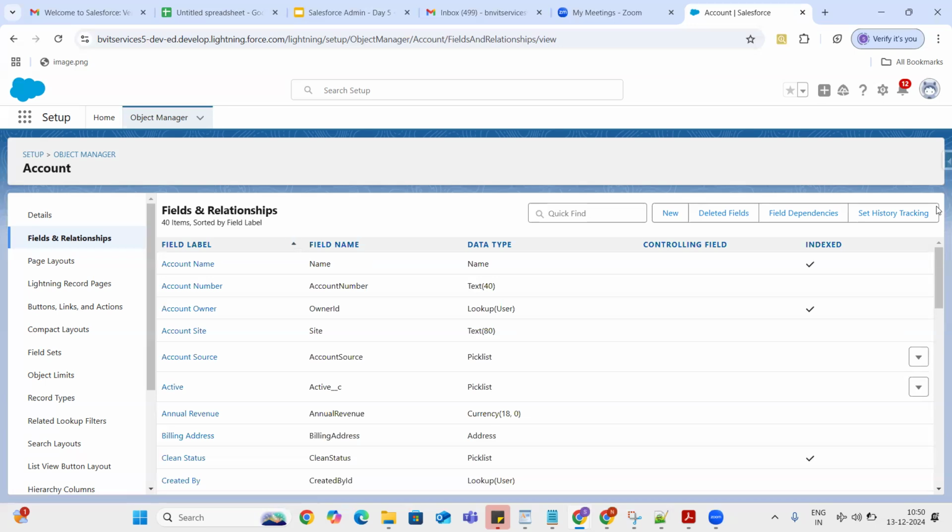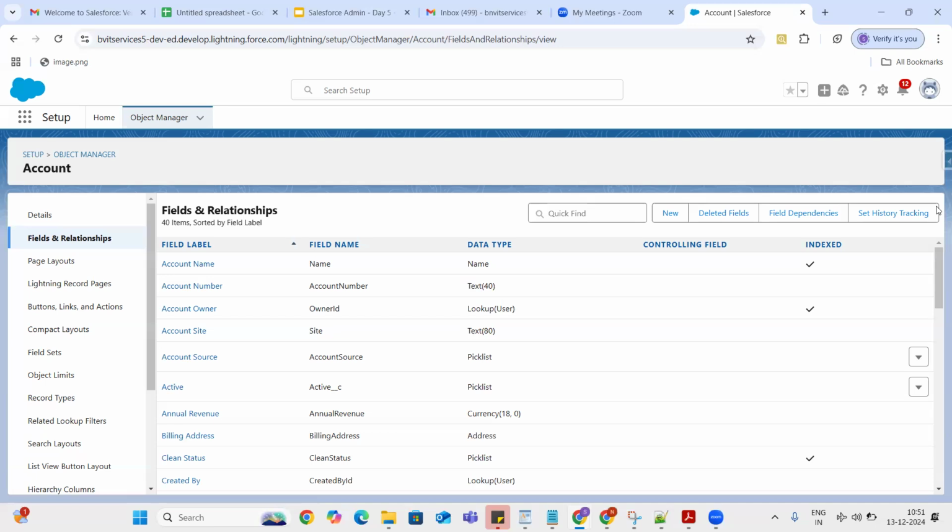But in Salesforce, nothing is required. It's all point and click operations. You need not write any code. If you want to create tables, you can create them directly. If you want to add a column to an existing table, you can add your columns to the existing table. And at the time of feeding records, you can feed your records directly. It's a point and click operation. So Fields and Relationships are nothing but the columns present in the particular table.